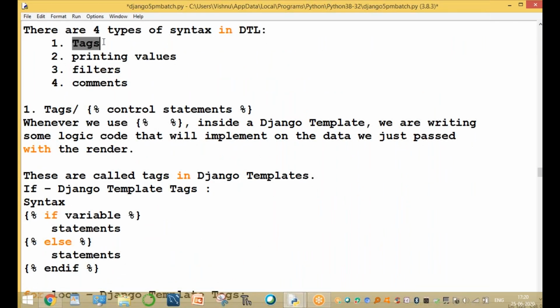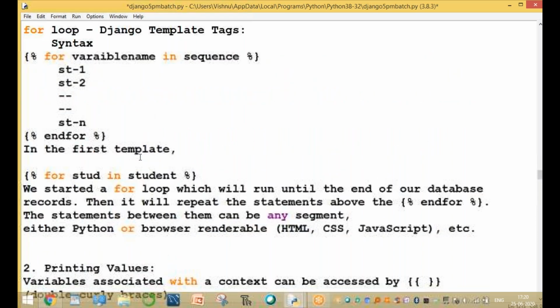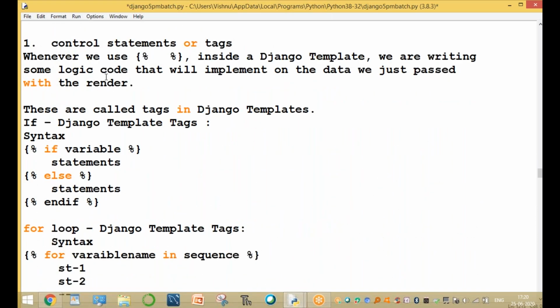The first one is tags, or control statements. Control statements or tags, both are the same.